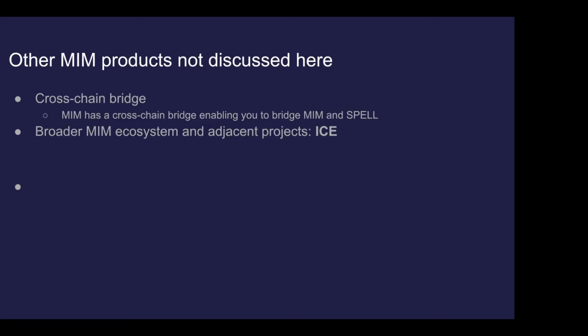So there are some other things that the MIM ecosystem has that we haven't directly spoken about. They have this cross-chain bridge, which is very interesting. And they can use the fact that they control the supply and the minting capabilities of MIM and Spell to create bridges across all the chains that they're on. And more broadly, not in the MIM ecosystem, but adjacent, are projects like ICE, which I would recommend you look into if you found MIM interesting. ICE is also pretty cool.